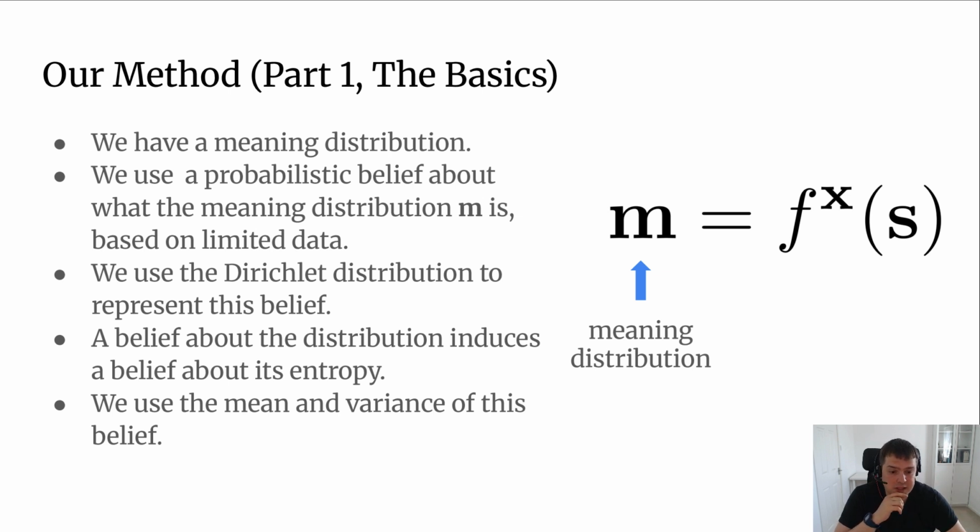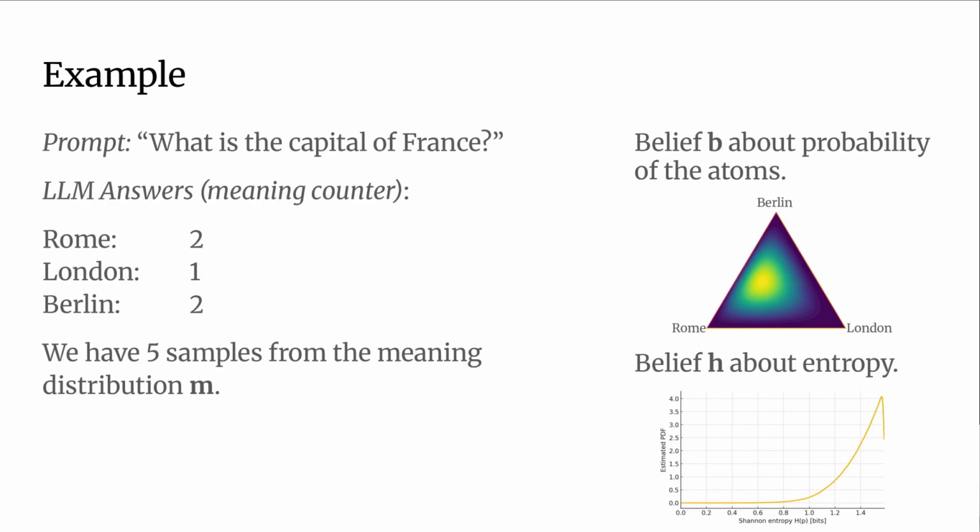So let me use an example to explain this. So the prompt is, what's the capital of France? Let's say the LLM answered 5 times. It answered Rome twice, London once, and Berlin 2 times. Now we have 5 samples from the meaning distribution M. So what could this distribution be? So we use the Dirichlet distribution, which serves as a modeling tool over the probability simplex. And we have this probability simplex shown on the right-hand side, which basically says Berlin and Rome are a bit more likely because we've seen them twice, and London is less likely.